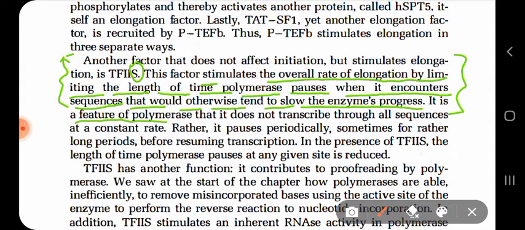It is a feature of the polymerase that it does not transcribe through all the sequence at a constant rate. Rather, it pauses periodically, sometimes for rather long periods, before resuming transcription. In the presence of TF2S, the length of time of polymerase pause at any given site is reduced.